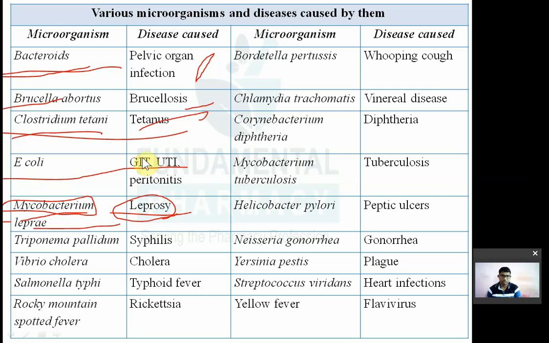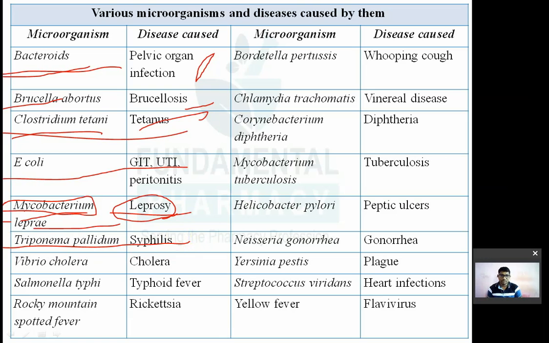Okay, remember a question has come: which one of the following is known as an acid fast bacterium? So Mycobacterium leprae, Mycobacterium tuberculosis, these are nothing but acid fast bacteria. Mycobacterium leprae will cause leprosy. Mycobacterium tuberculosis will cause tuberculosis. Treponema pallidum will cause syphilis. Syphilis is a sexually transmitted disease. Syphilis is an STD. So this is caused by Treponema pallidum.